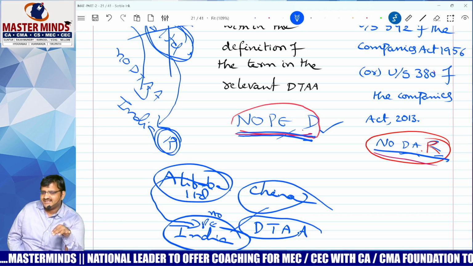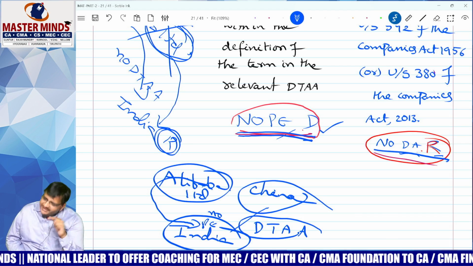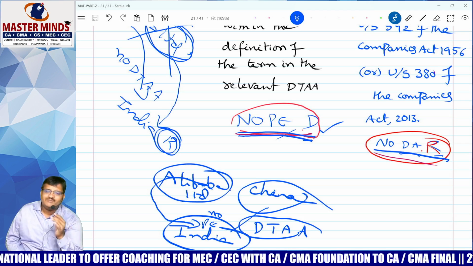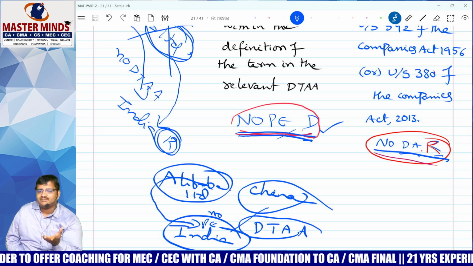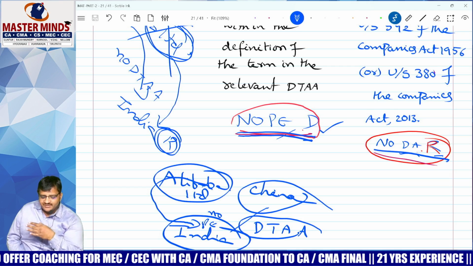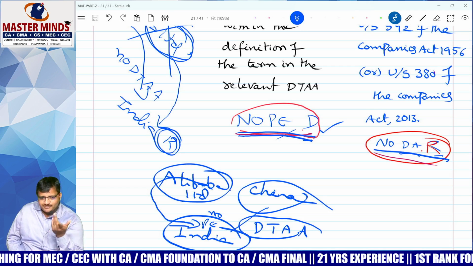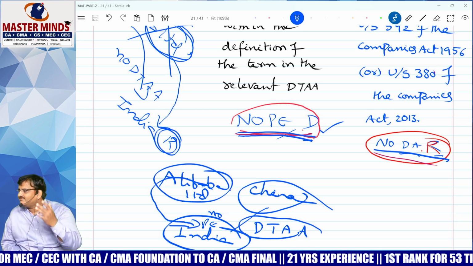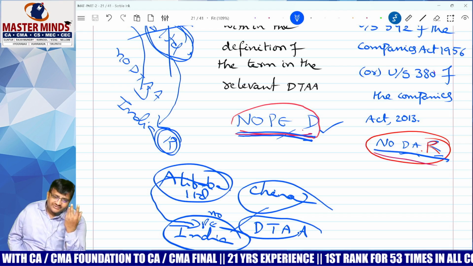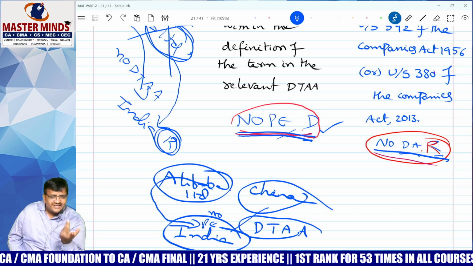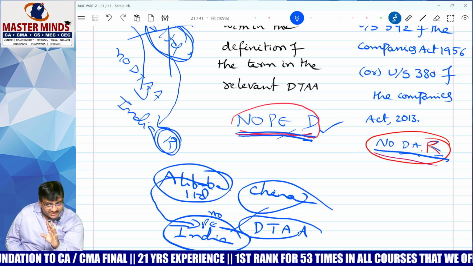If no PE, no income is taxable. When no income is taxable, common sense, how is MAT applicable? Not applicable. If an auto driver asks me, what is this, I will tell him only one sentence: foreign companies which do not have permanent establishment in India, for them MAT provisions are not at all applicable. Why? They don't have permanent establishment, they don't have any fixed place of business. Then how is MAT applicable? Not applicable.